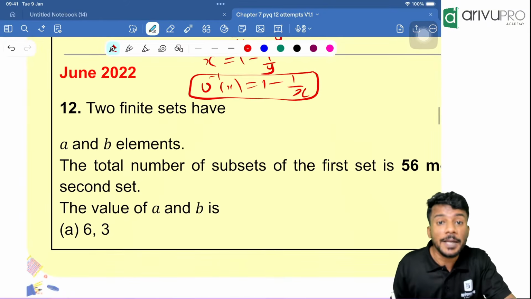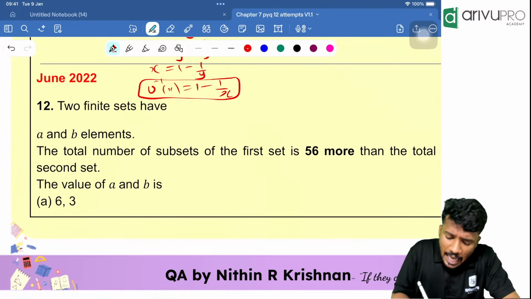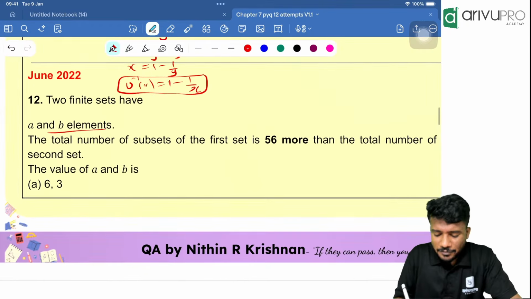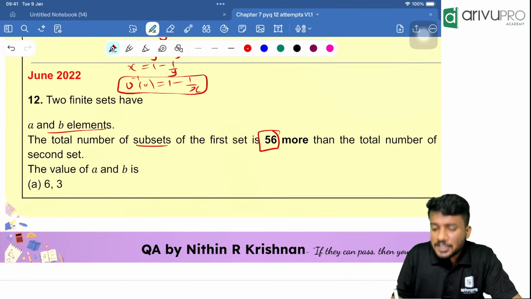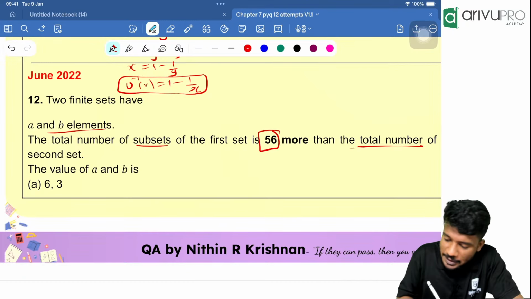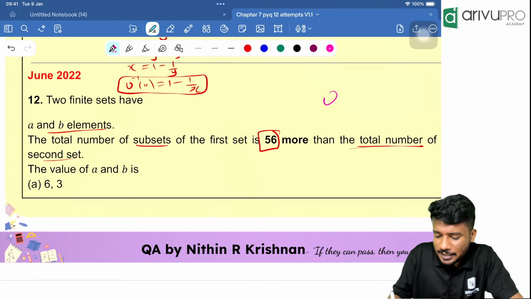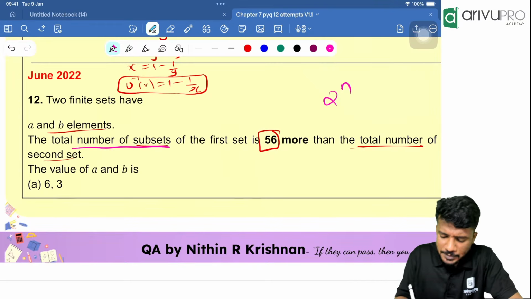Now, June 2022. Two finite sets have A and B elements. Okay, fine. Totally fine. The total number of subsets, we have done this question. Subsets of the first set is 56 more than total number of subsets of the second set. What is the formula for finding subsets? That is nothing but 2 raised to n. Here what are they telling? Telling the total number of subsets of the first set.